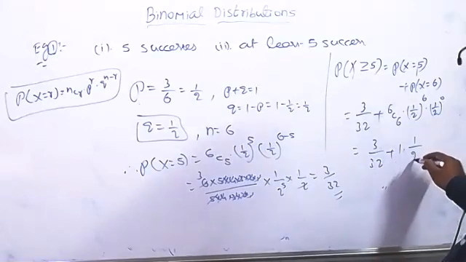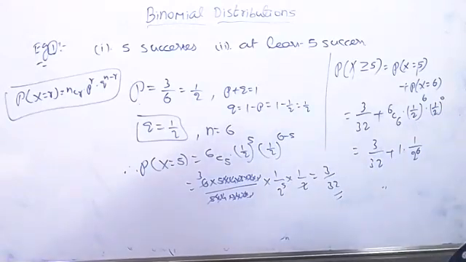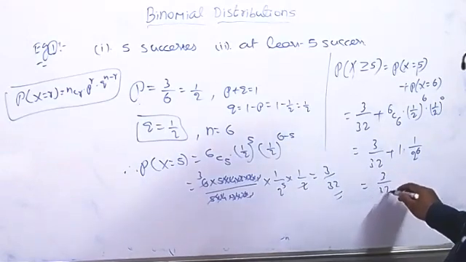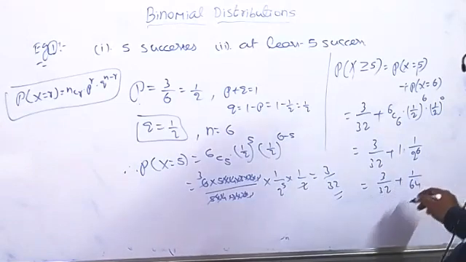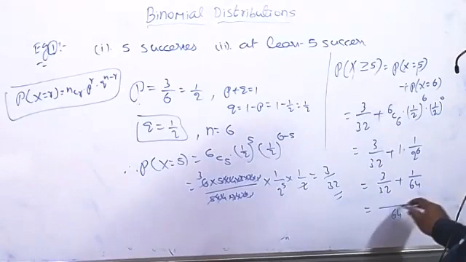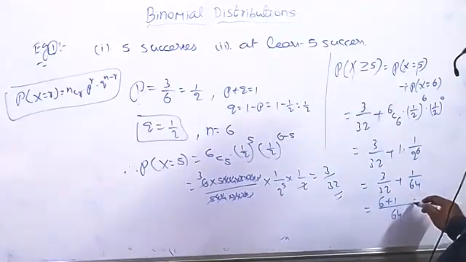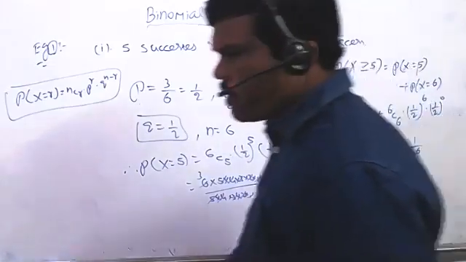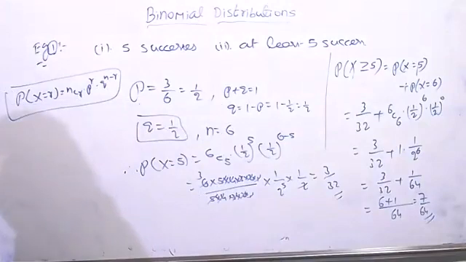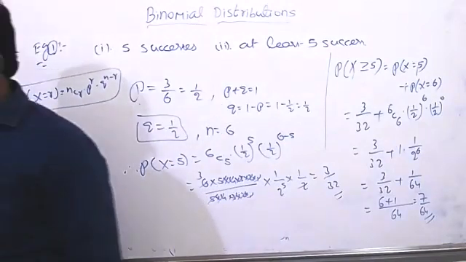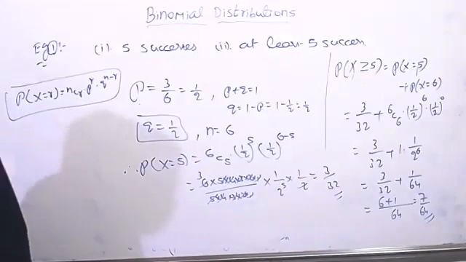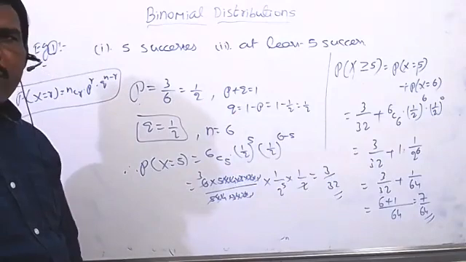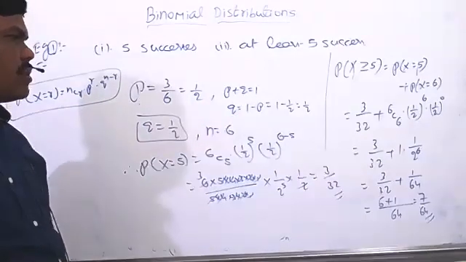And this is 1 by 2 power 6. 1 by 2 whole power 0 is always 1. So now we can take 3 by 32 plus 1 by 64. 64 is the LCM, so 2 times 3 is 6, and 6 plus 1 equals 7 by 64. That is the probability of getting at least 5 successes. So like this, whatever questions they ask using the binomial distribution, we can find very easily. Understood now?